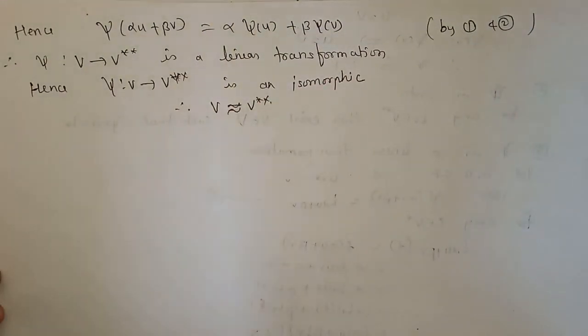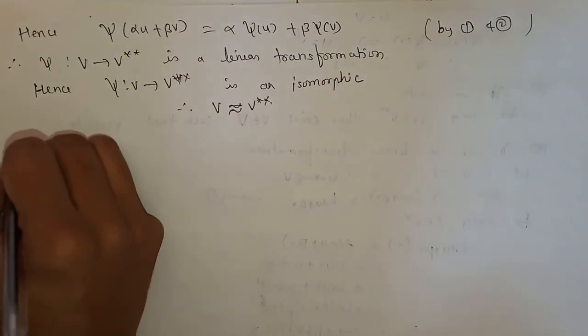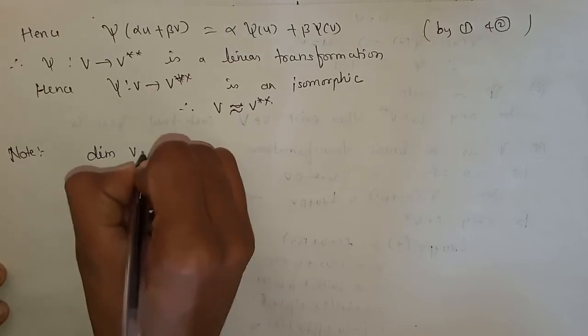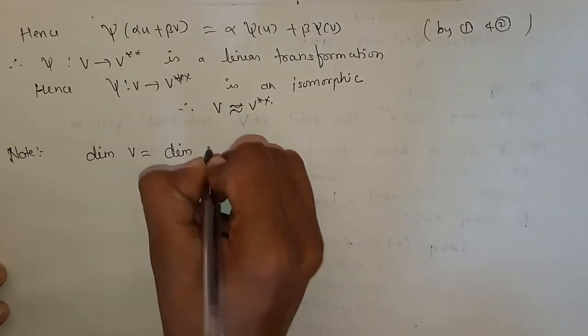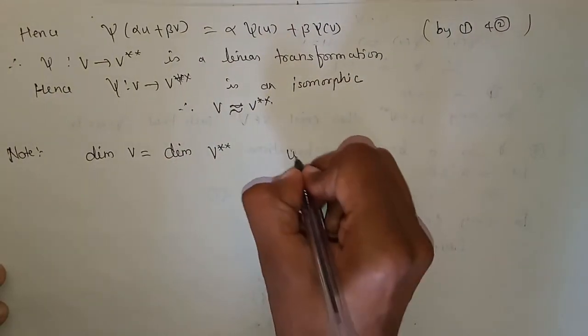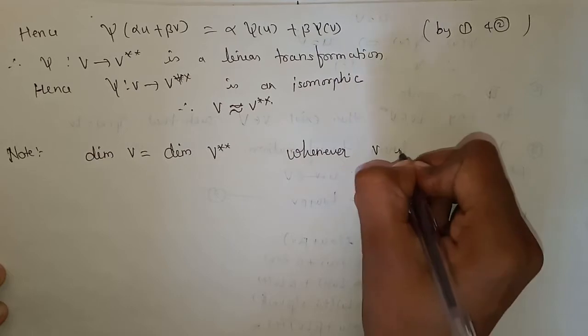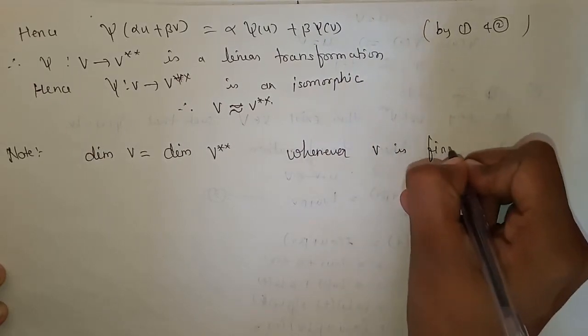Now what we can conclude is that here we are saying that V and V double star are isomorphic, and if V is finite then we can say that. So we have a note: dimension of V is equal to dimension of V double star. This will be equal whenever V is finite dimensional.